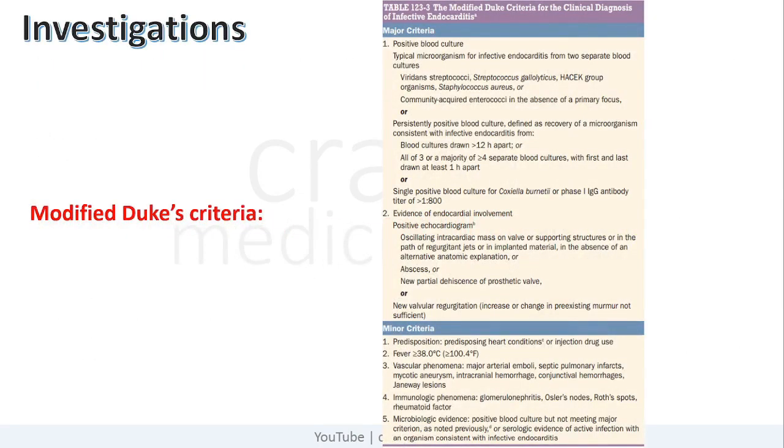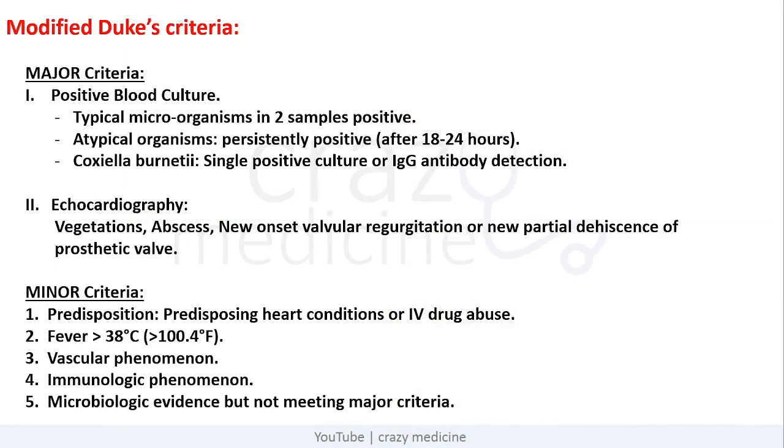Now coming to investigations. It is diagnosed with the help of universally accepted modified Duke criteria. This table is taken from Harrison. So this is the summary of modified Duke's criteria. It includes major and minor criteria.